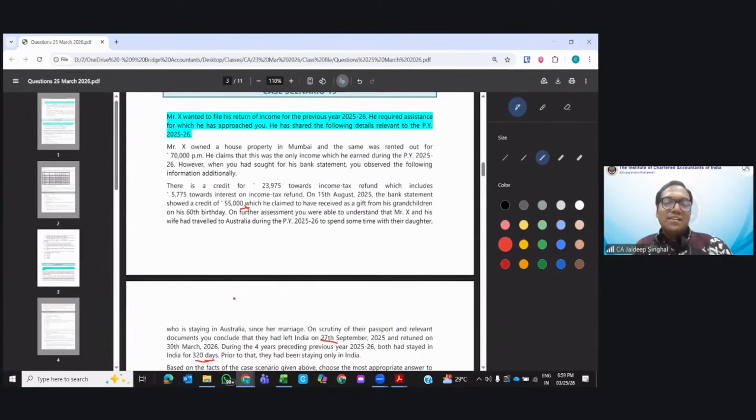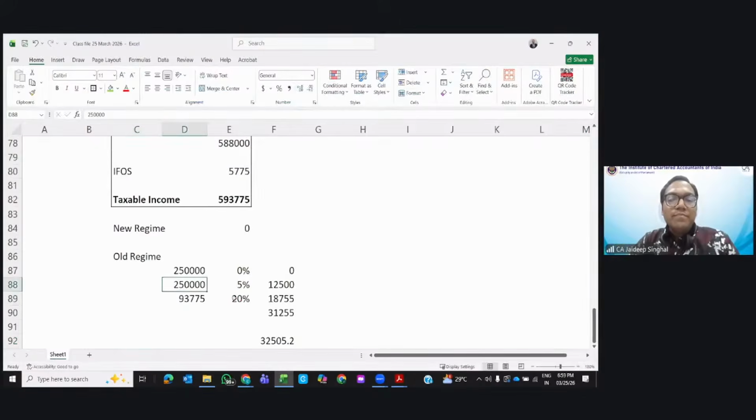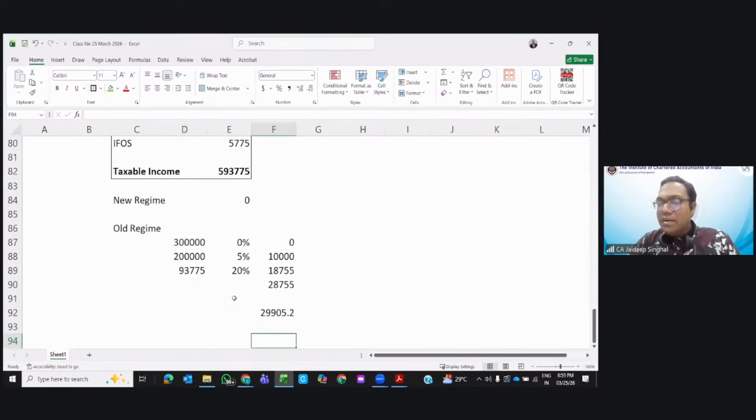Abhimanyu is correct now. They have said it was their 60th birthday on which they received the gift. The person is a senior citizen. In the new scheme, is there a bifurcation in the slab rates of the senior citizen or super senior? The answer is no. These are standard. But in case of the old regime, it is up to 3 lakhs that you need to take. Then it will be 2 lakh. The answer would be this much. But ultimately, will there be any benefit?